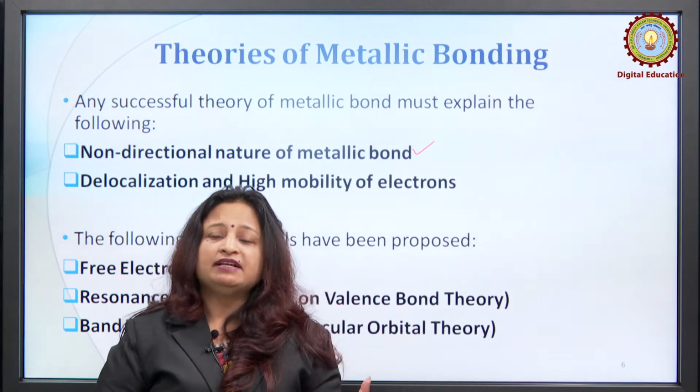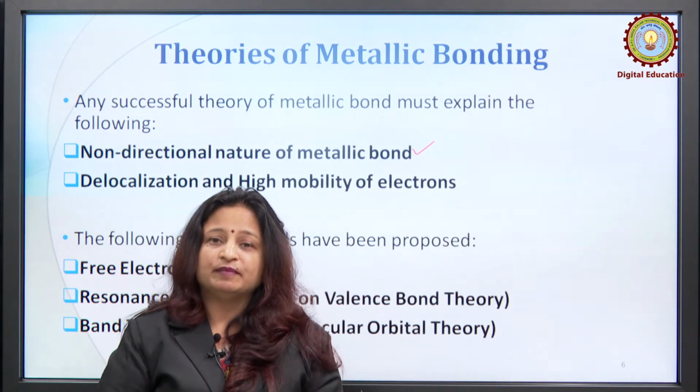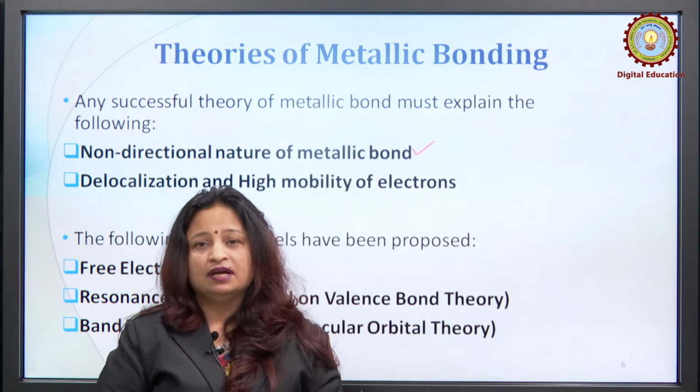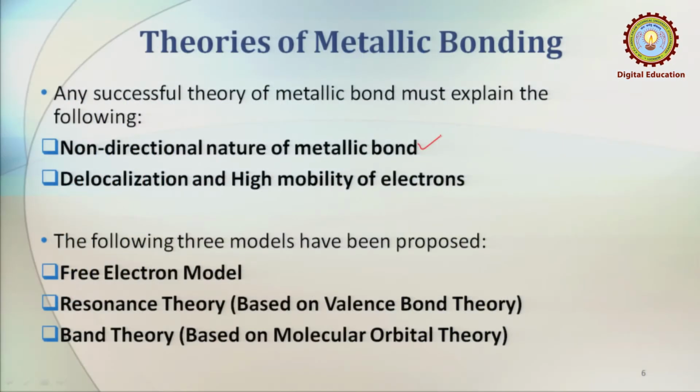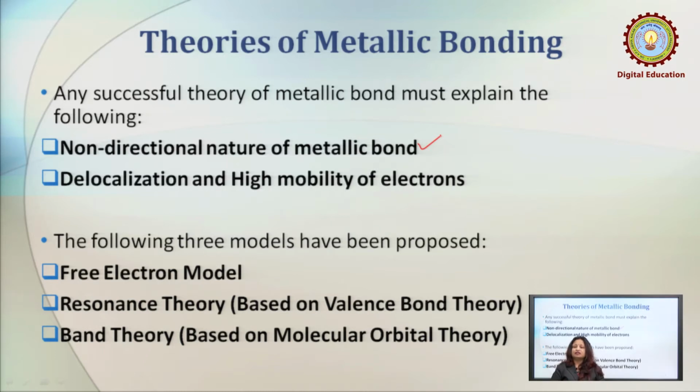What do we mean by directional or non-directional nature of a metallic bond? Directional nature means we can consider the example of a covalent bond. All covalent bonds are directional in nature. This means that they have a specific, definite geometry in three-dimensional space. But in the case of an ionic bond, where charges are there, the bond is non-directional. And in the case of metals also, we consider the metallic bond to be non-directional.